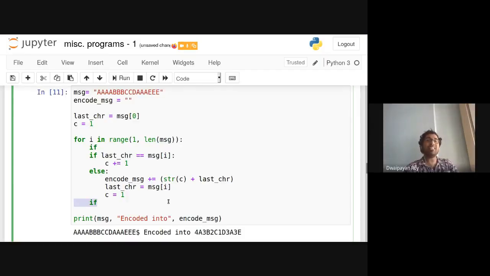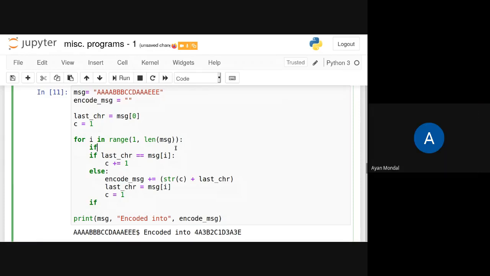Oyon was suggesting that at the end, if I see that we have already explored up to the last character, then we should do something. Then where do we check this condition, whether we are already at the last character?